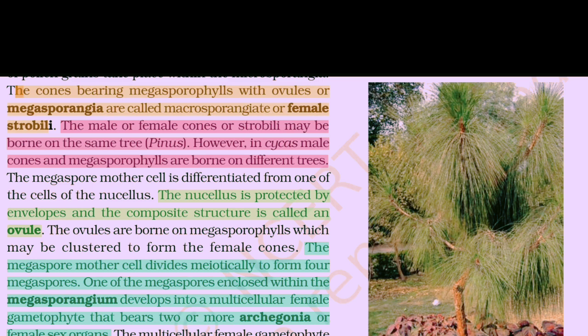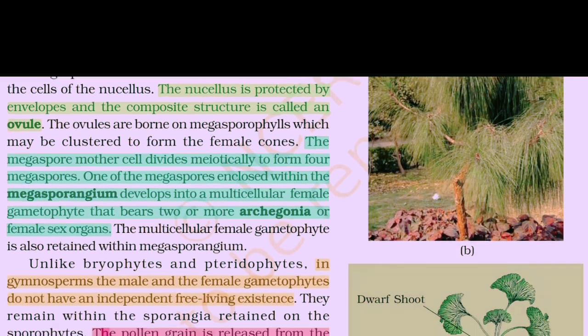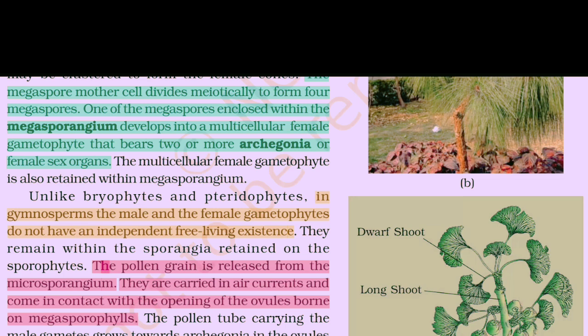The megaspore mother cell divides meiotically to form four megaspores. One of the megaspores enclosed within the megasporangium develops into a multicellular female gametophyte that bears two or more archegonia or female sex organs. The multicellular female gametophyte is also retained within the megasporangium. Unlike bryophytes and pteridophytes, in gymnosperms the male and the female gametophytes do not have an independent free-living existence. They remain within the sporangia retained on the sporophyte.